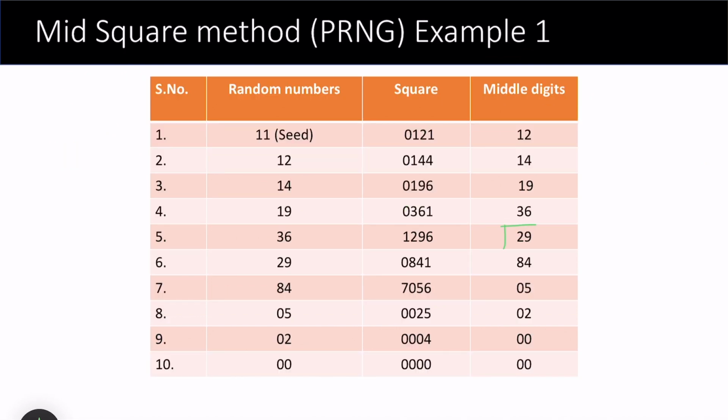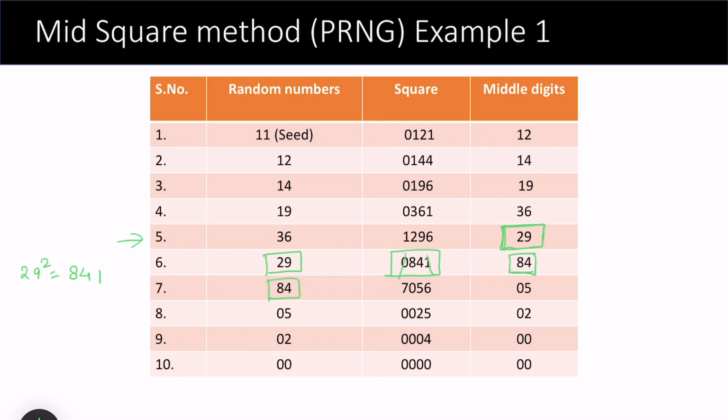Now if you extend this experiment beyond the 5 iterations that I have already done, 29 is the next seed. Square it, we get 841. We again have to attach a 0 to this, so discarding the ends we get 84.